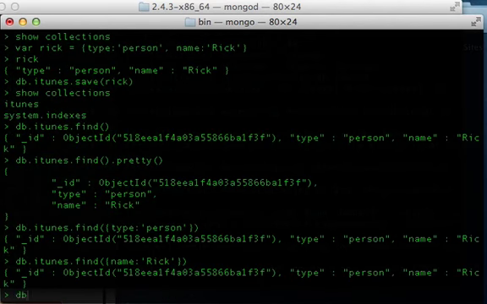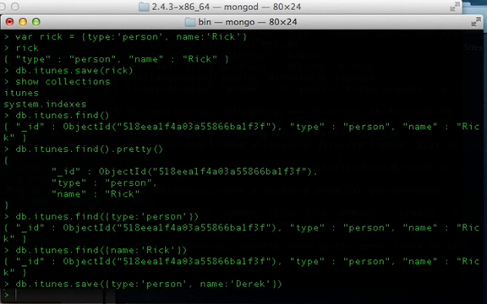Now, if we were to add a new record in here, db.itunes.save, and instead of making a variable first and then passing the variable in, we're just going to put an object directly in here. We're going to say type person, and we're going to give it a name, and we'll just use my name. My name is Derek. So we're going to put that in there and enter.